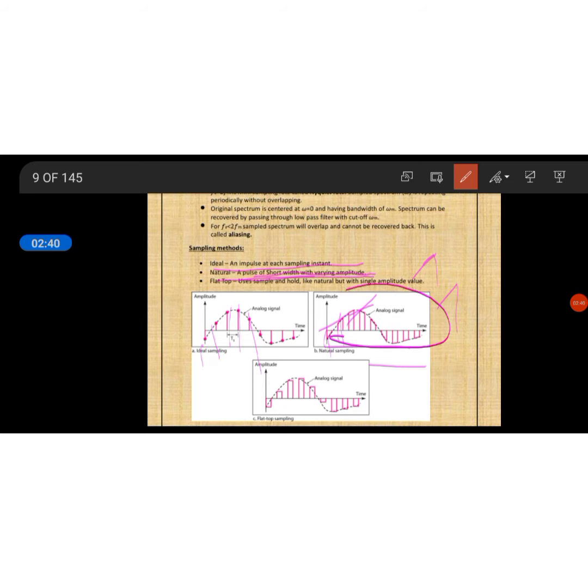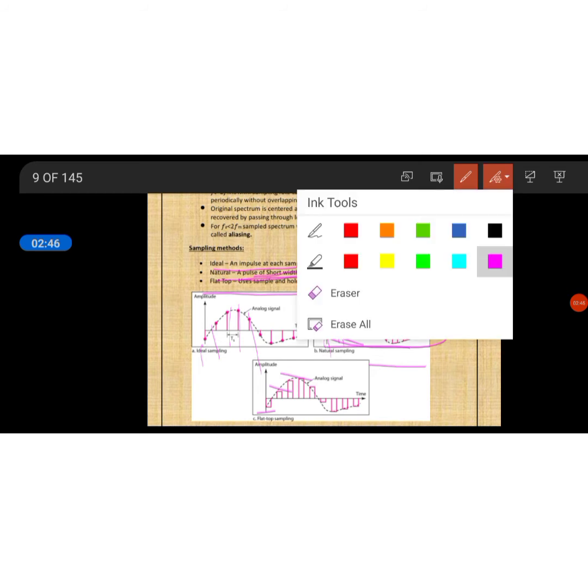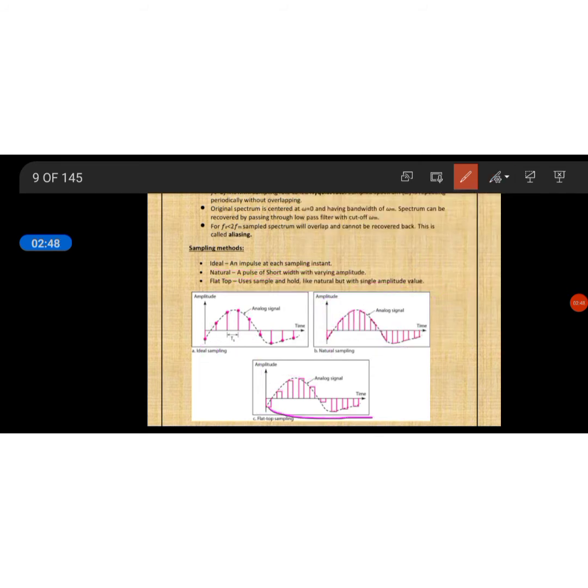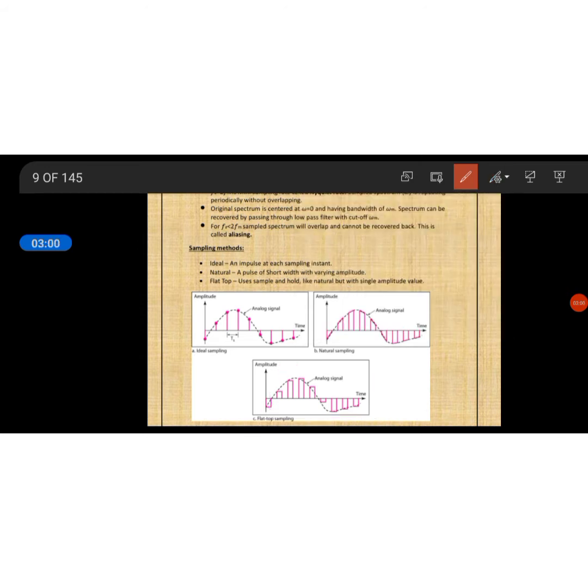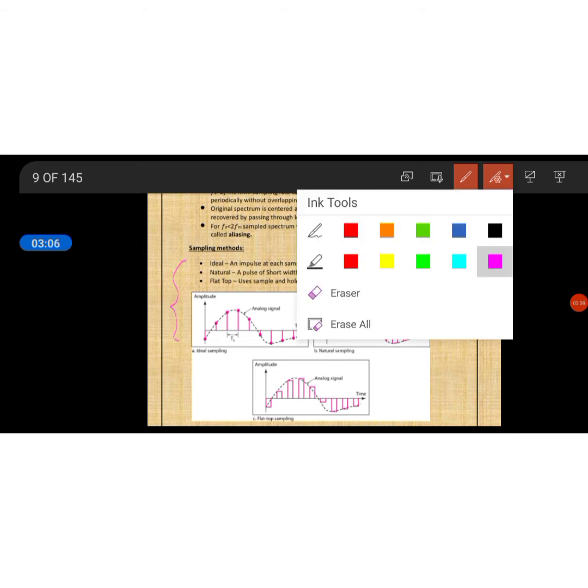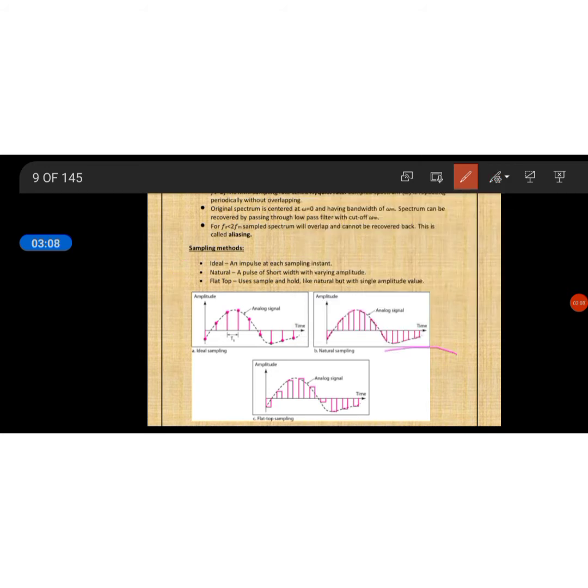This peak value can be converted by means of flat pulses. This is called flat top sampling. In order to get the flat top sample, after sampling the pulse is sent through the quantizer, and after the quantizer the pulses get flattened. So these are the three important sampling methods: ideal sampling, natural sampling and flat top sampling.